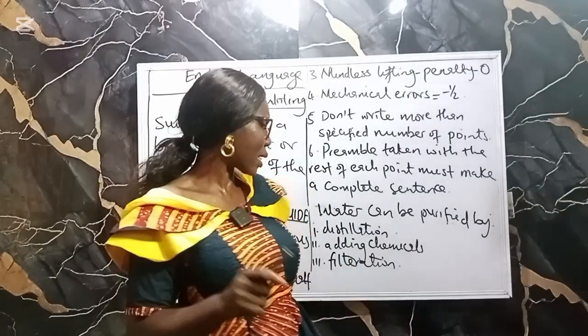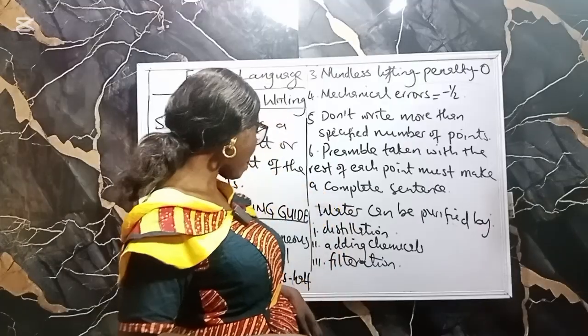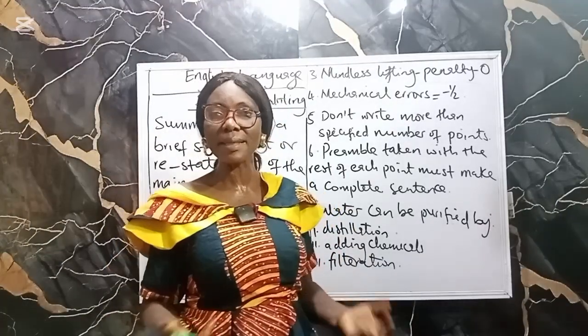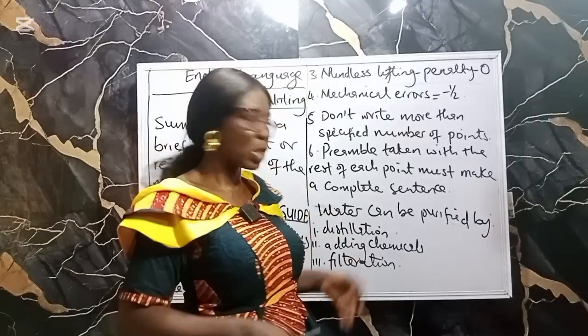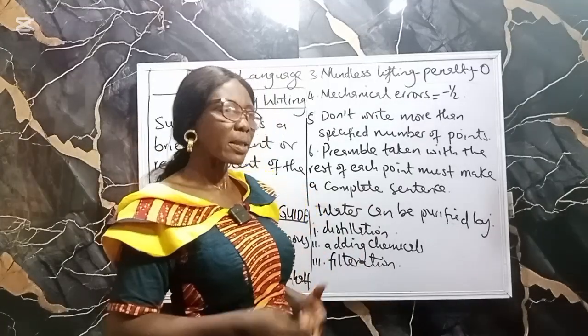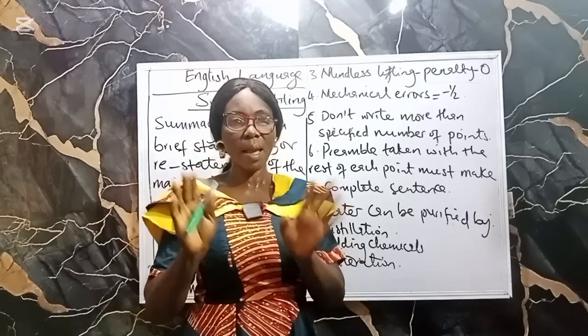But if you write something like "ways of purifying water include," you now begin to write all this. You are listing. You are not using preamble. Because if you take each one with this, it will not make complete sense. That is why I usually ask my students to stick to the sentence method.